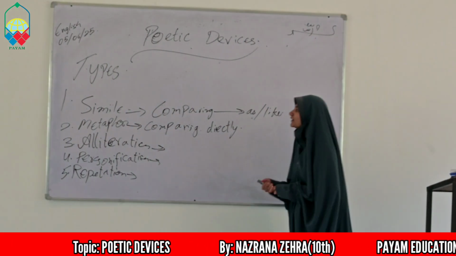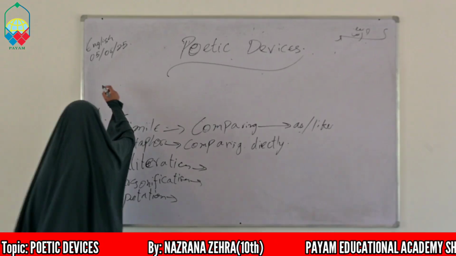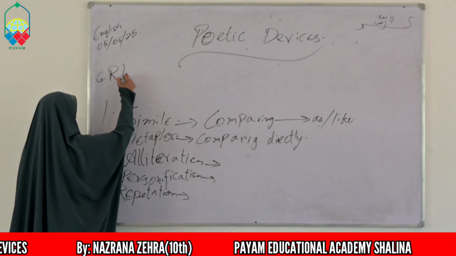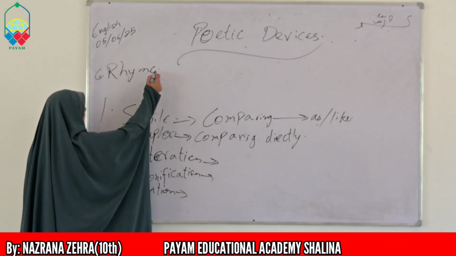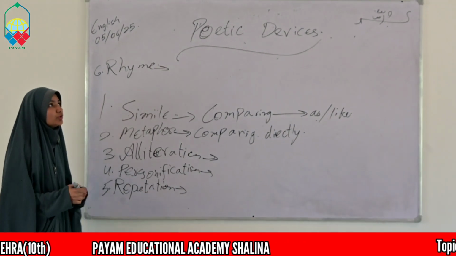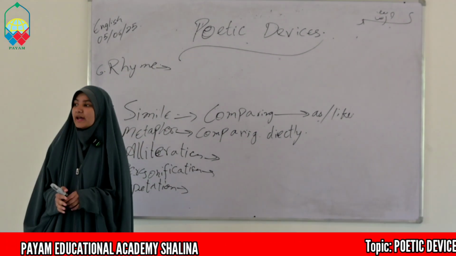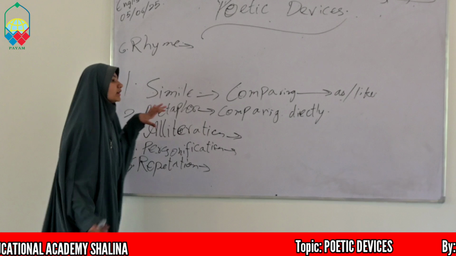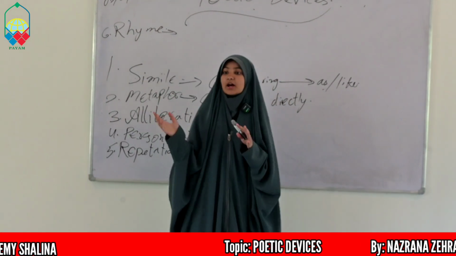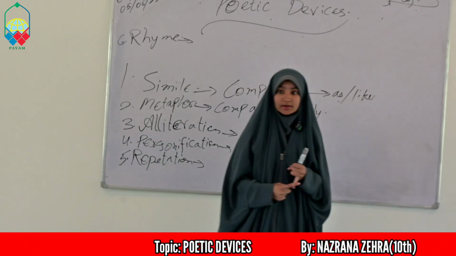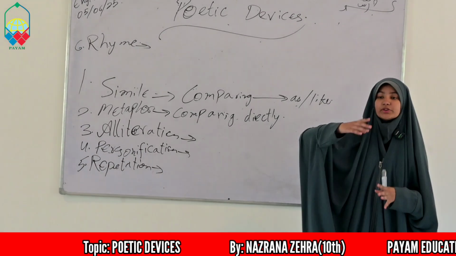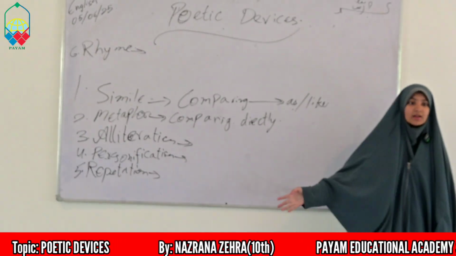The sixth type is rhyme. This is the tool where the poet uses words that sound the same. For example, high, sky. Both have the I sound at the end.